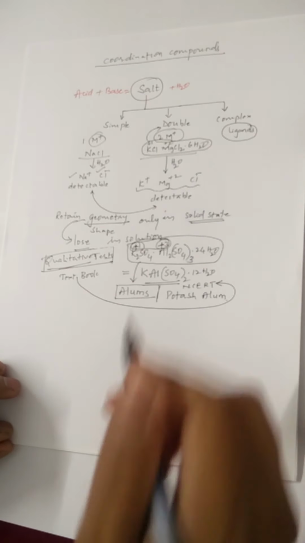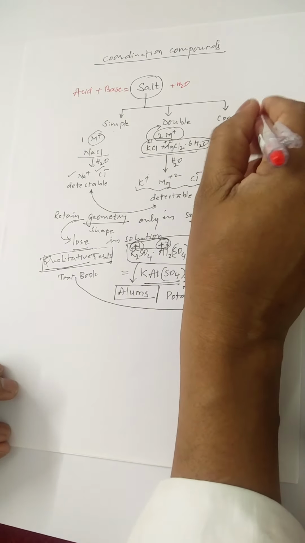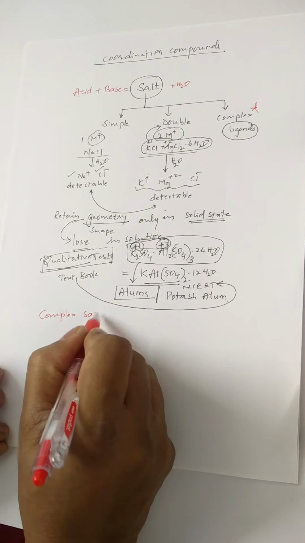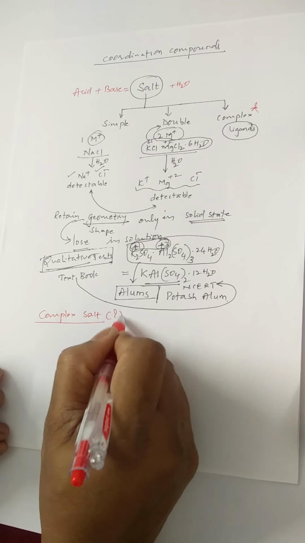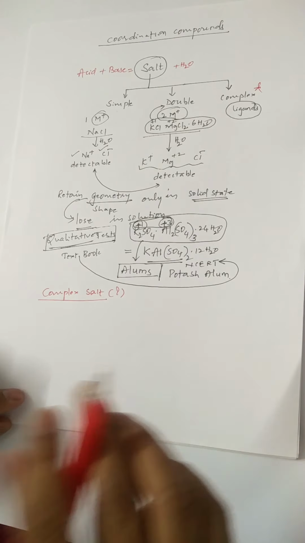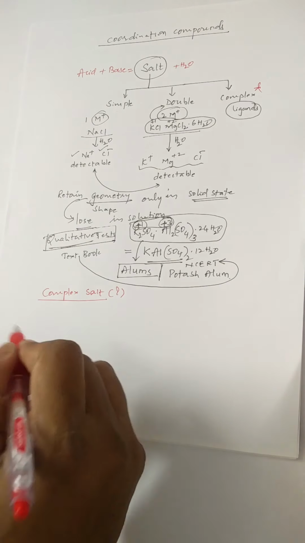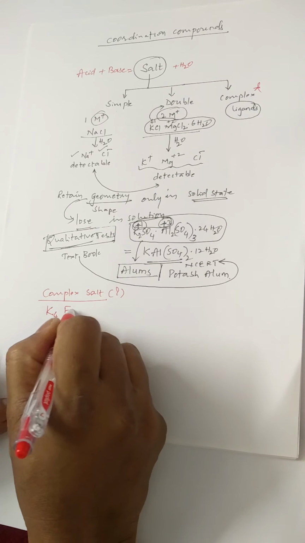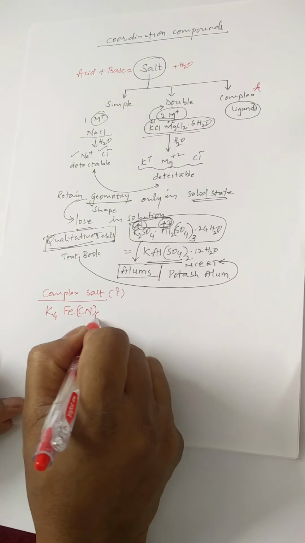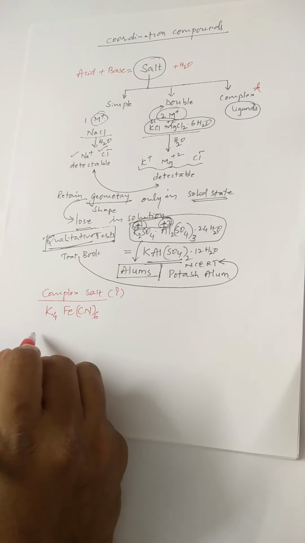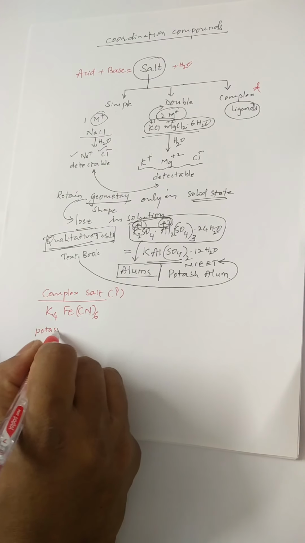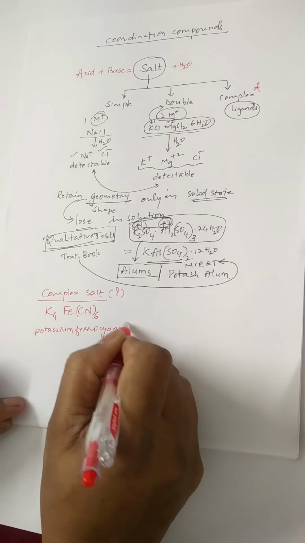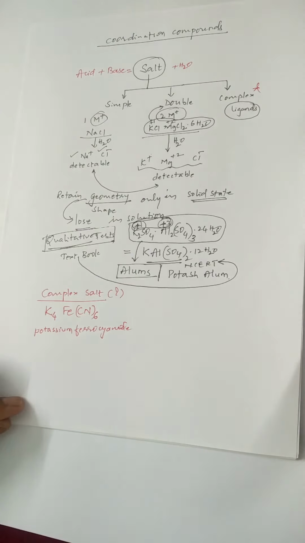Now let us come to another special type of salt. This is known as complex salt. We can understand why this is called complex afterwards. Just let us look at one example, then we'll try to understand this. This is K4[Fe(CN)6]. Its common name is potassium ferrocyanide. It is the common name. Its IUPAC name and all, we will see later on.